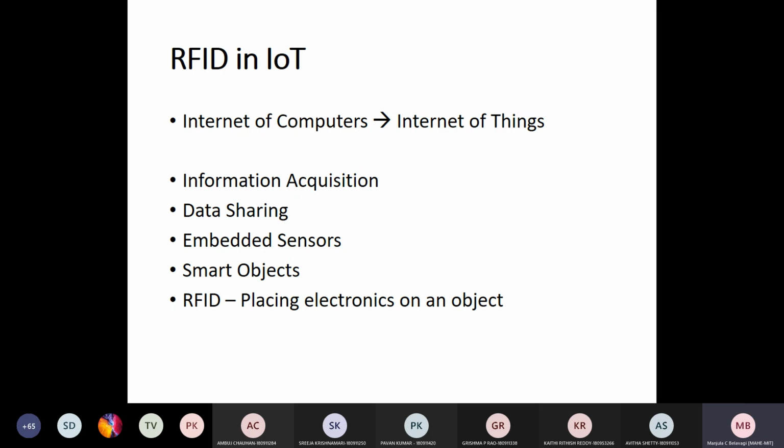Yes, ma'am. Initially, you might have studied Internet of Computers. The expansion of the current Internet of Computers to Internet of Things needs a network which consists of different objects, multiple objects, which are embedded with intelligence. Some examples you have seen already. So, any one example for IoT applications? The embedded objects are intelligent.